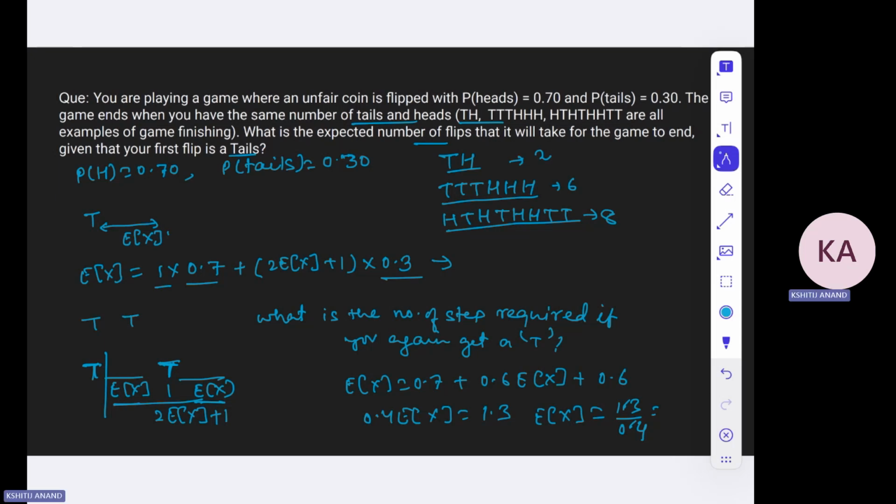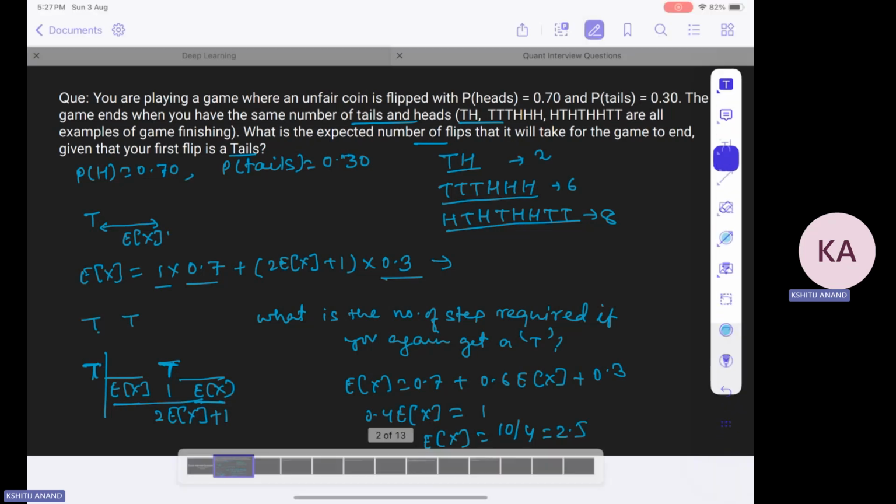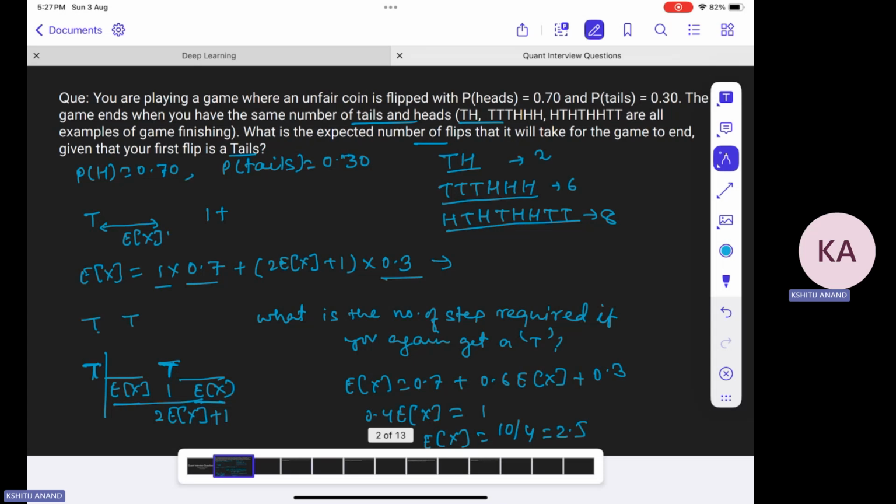Okay, so the mistake is over here. It should be 0.3. So 0.4 EX is equal to 1. So EX would be 10 divided by 4, which is 2.5. Now, if you take into account the current T as well, which is one step for the T, and then 2.5, the final answer would be 3.5.